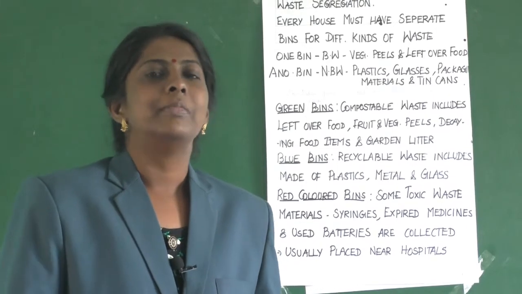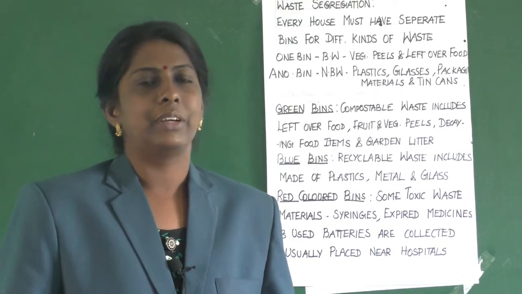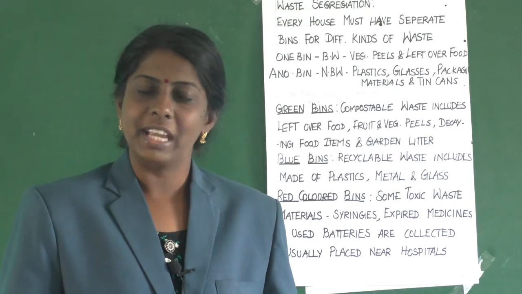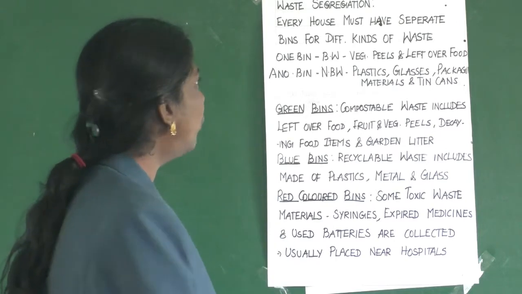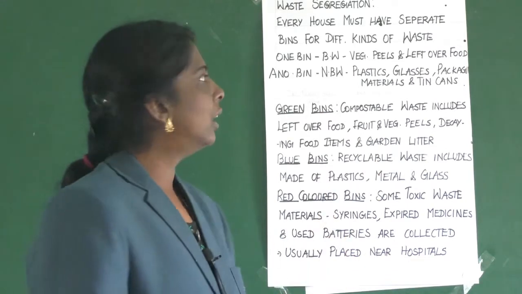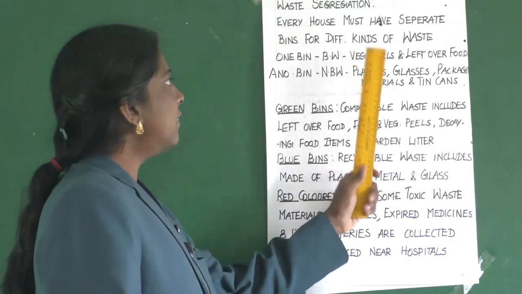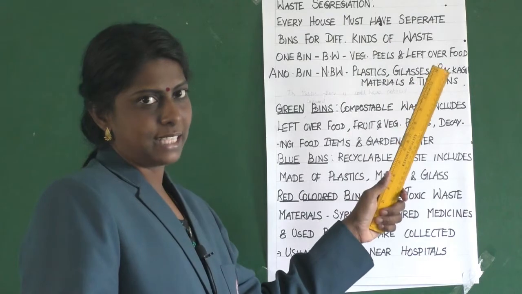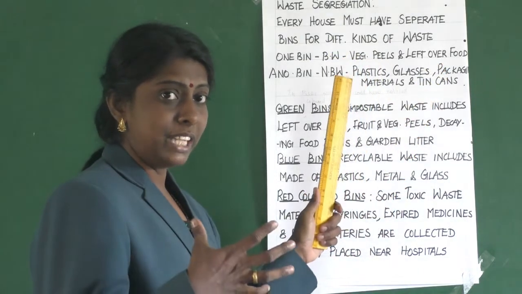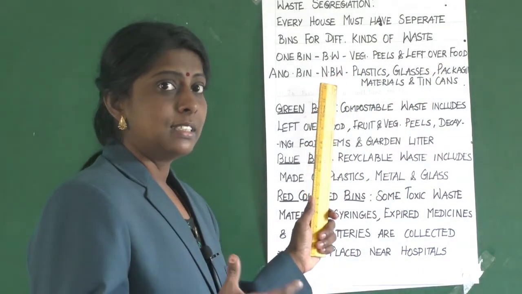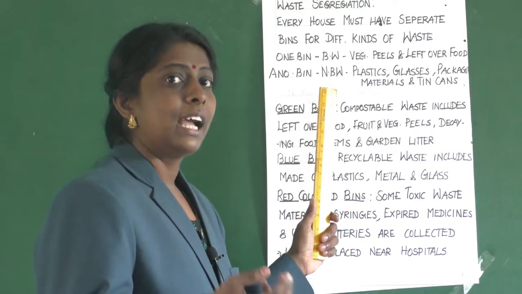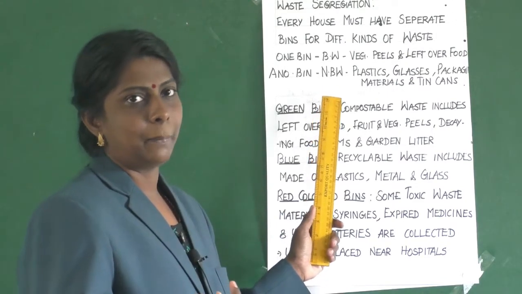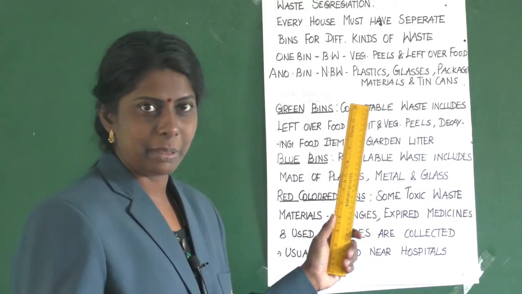Children, now let us learn about waste segregation. What is that? Waste segregation. So what do you mean by waste segregation? Every house must have separate bins for different kinds of waste. Some of the waste is degradable, decomposable, and some others will not get decomposed, isn't it? Plastic, papers and all.